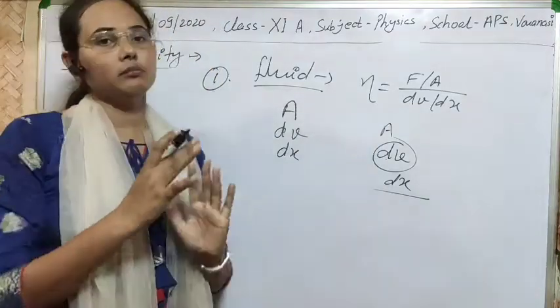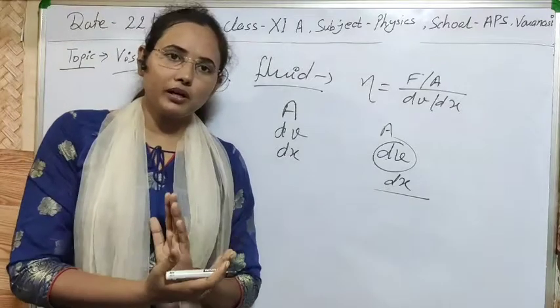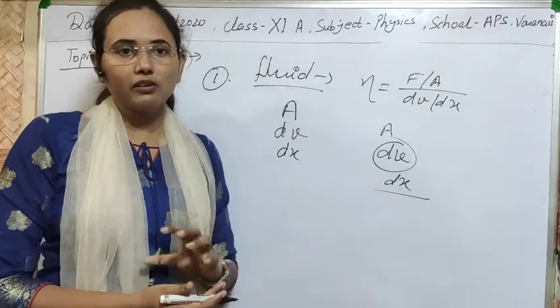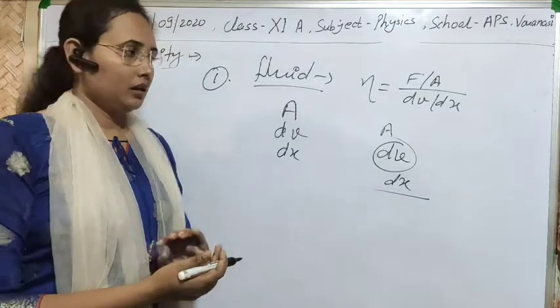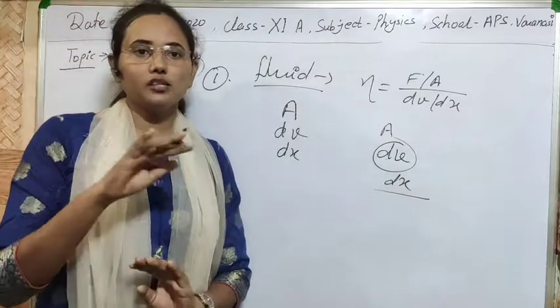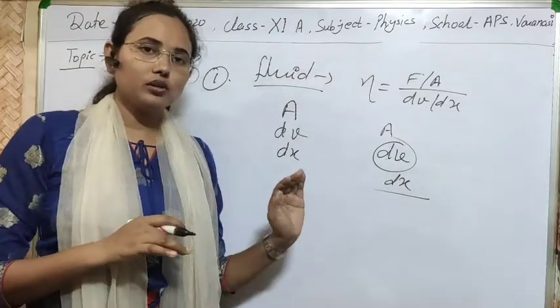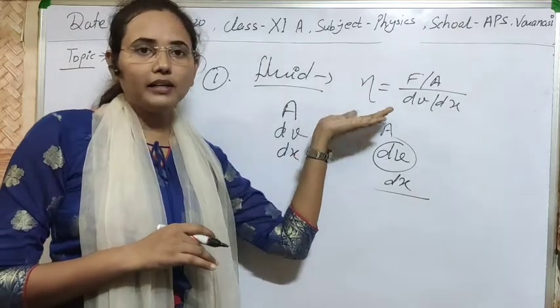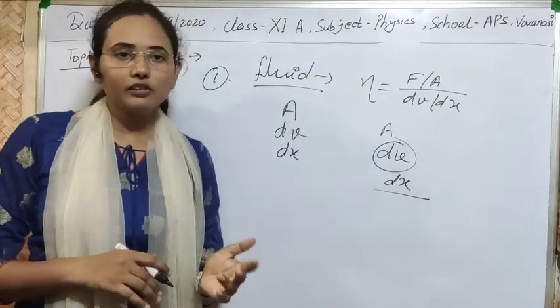If a fluid is in motion, there will be a property which is called viscosity. It will oppose the relative motion between different layers of the liquid. And due to that you can calculate eta. If the value of eta is greater, then definitely there will be greater viscosity.